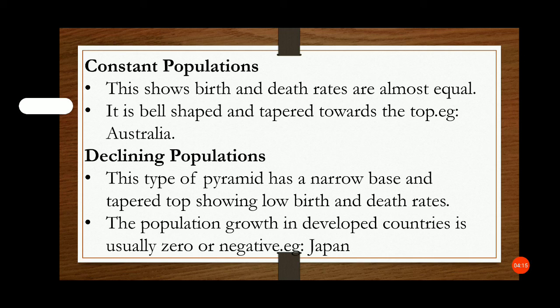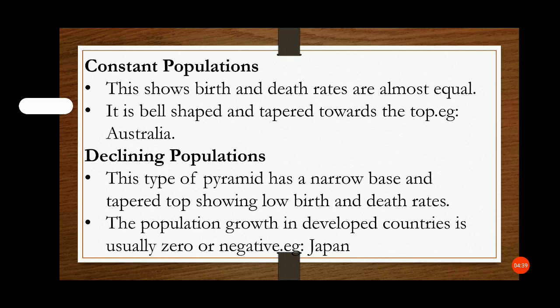Constant population: this shows birth and death rates are almost equal. It is bell shaped or tapered towards the top, for example Australia.